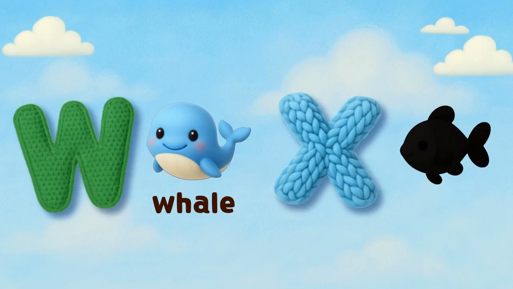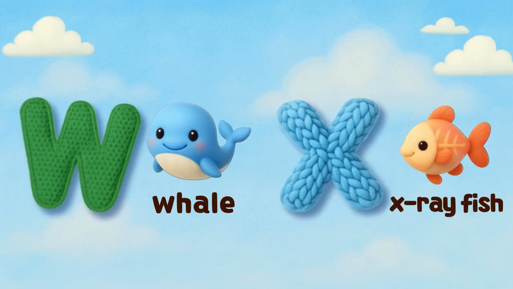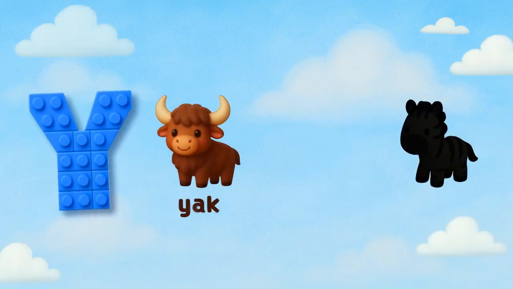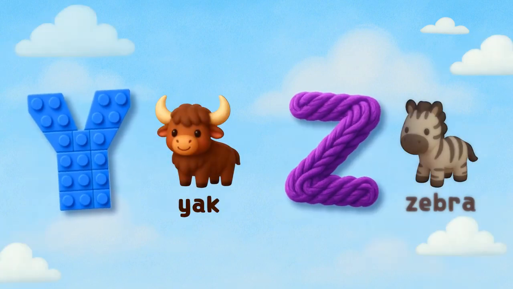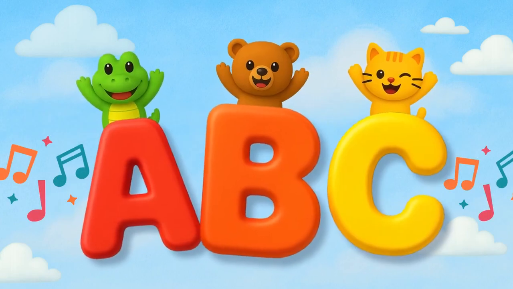X is for X-ray fish. Y is for yak. Z is for zebra. Now you know your ABC.